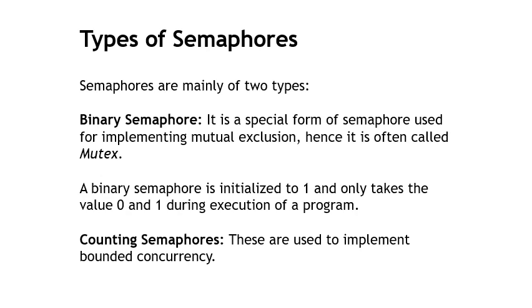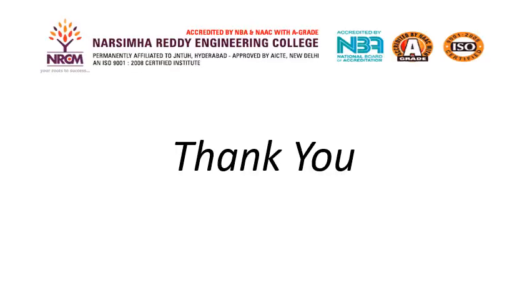Next, coming to the counting semaphore, these are used to implement bounded concurrency. Before this, I just wanted to give some limitations also. We have discussed the advantages, now I wanted to give some limitations of semaphores. Priority inversion is a big limitation of semaphores.